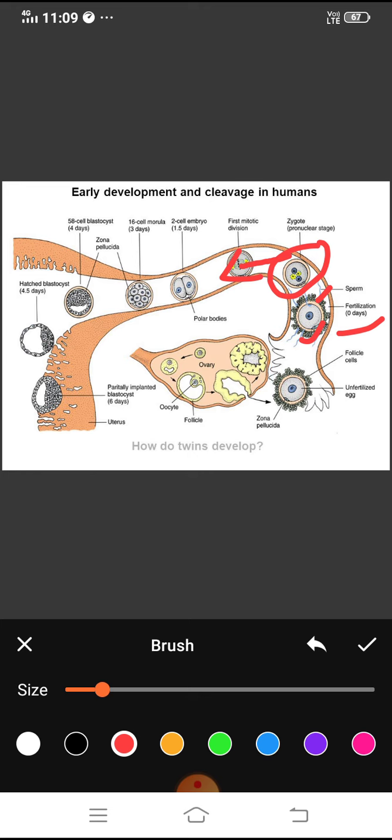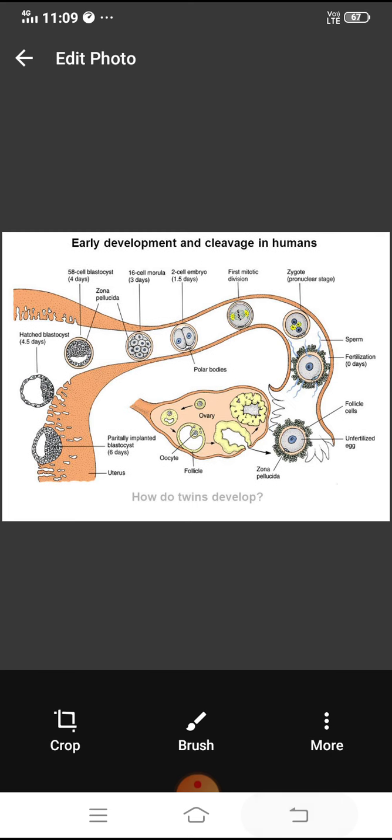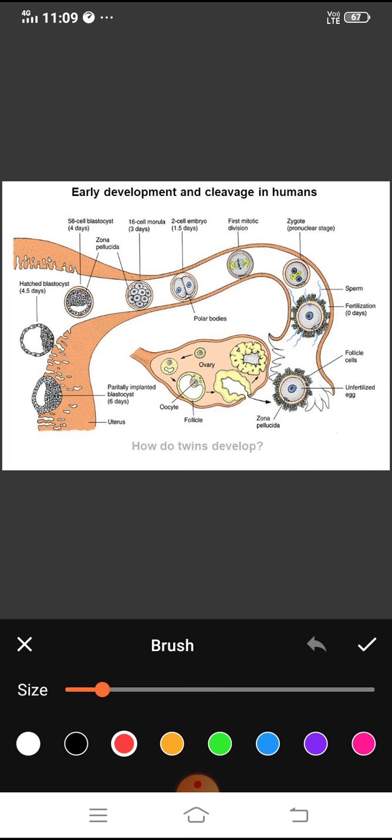While going through the fallopian tube, the single cell zygote will divide into two cells, and after two cell stage it will divide into many cell structure, and that process is called cleavage.